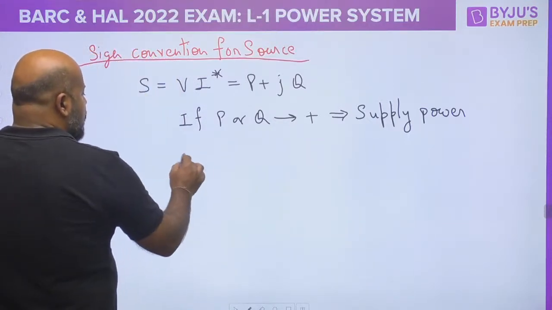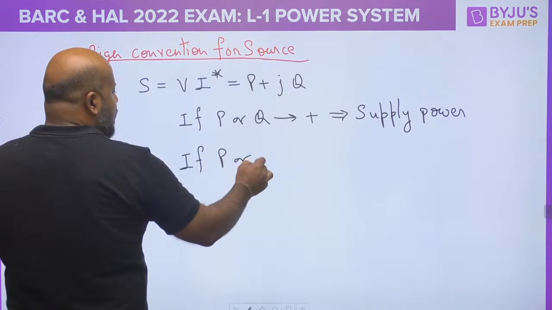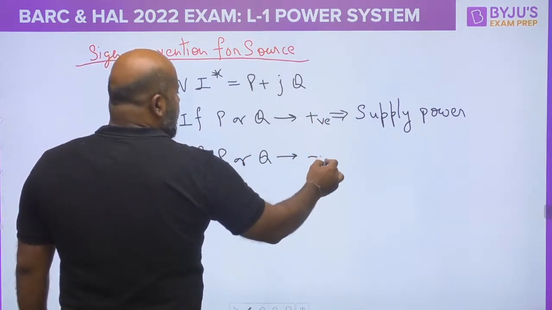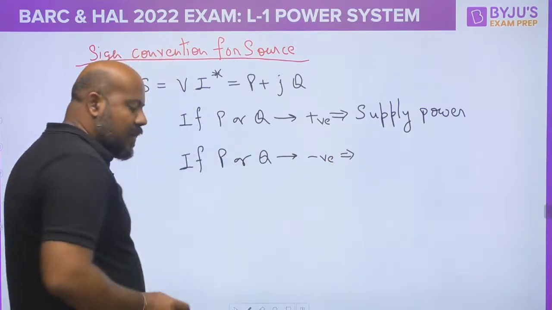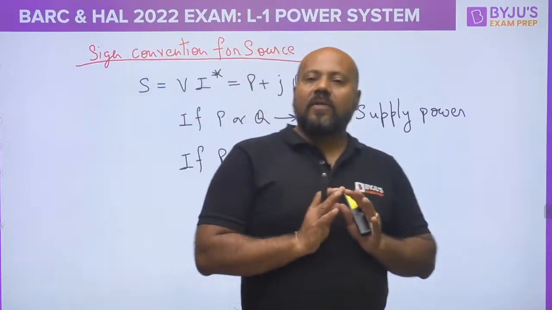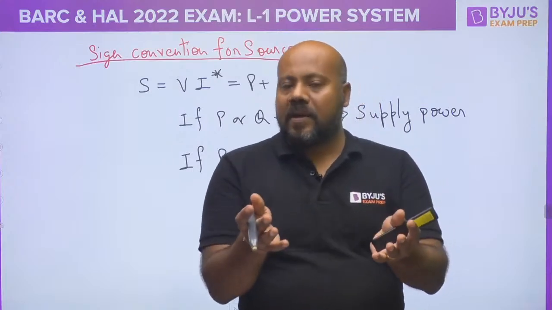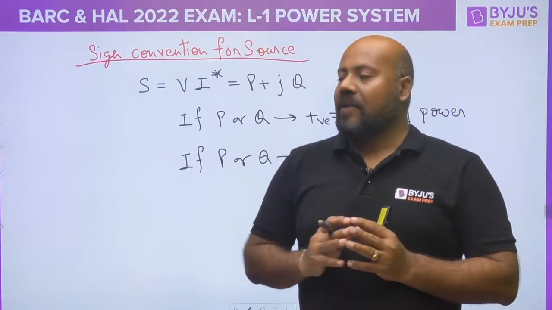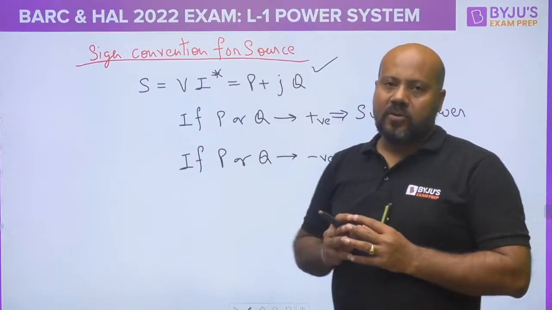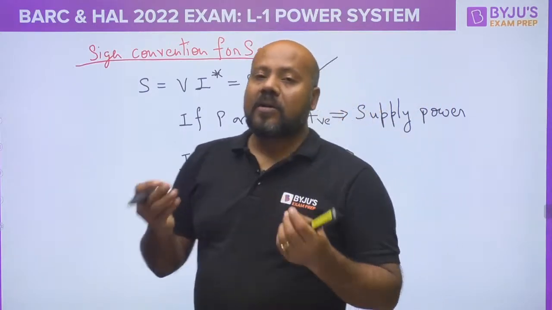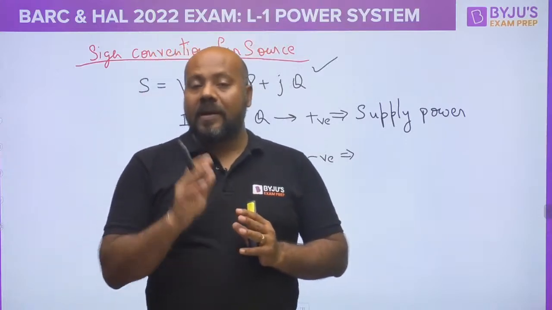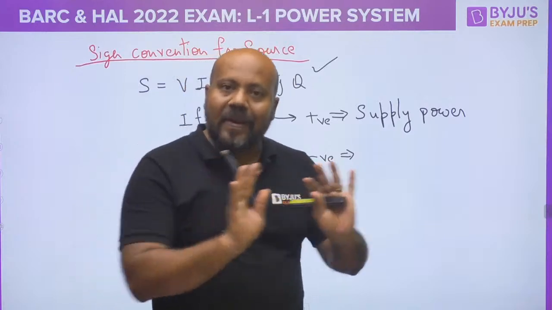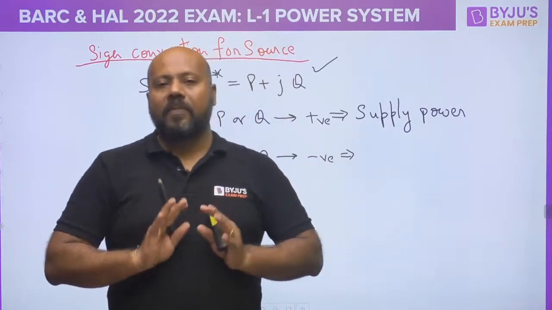If any of these or both of these are coming with a negative value, what does it mean? The basic nature of a source is to supply power, but after writing this equation for the power for the source, if you are getting P or Q as a negative value, it means that instead of supplying the power, the source is absorbing the power.